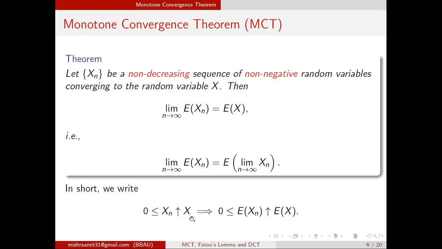to X. So if Xn's are non-negative, the expected value of Xn will be non-negative. If Xn's are increasing, increasing means non-decreasing, then expected Xn is increasing up to this. So in short, we will write this way. So we will see the proof of the monotone convergence theorem.